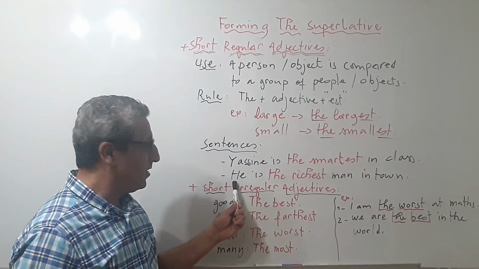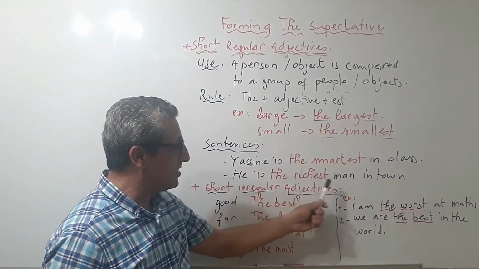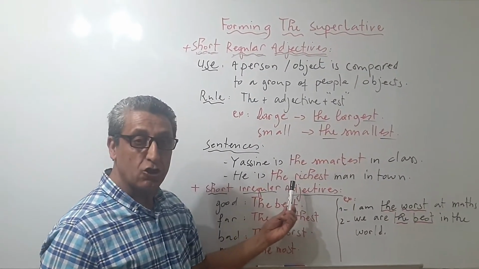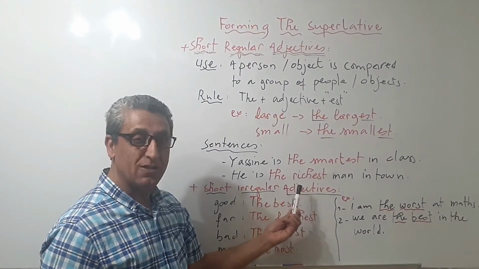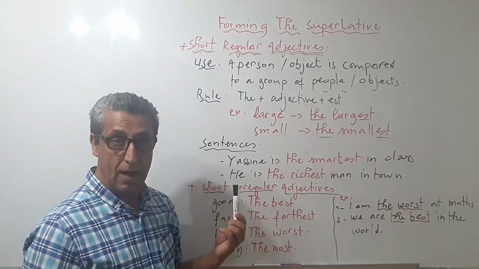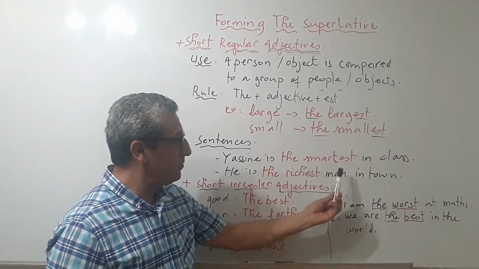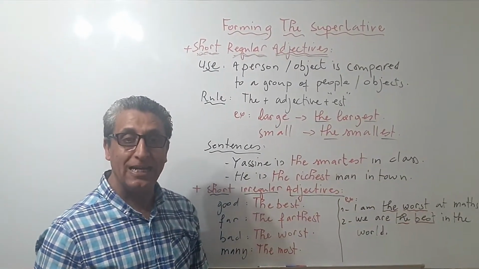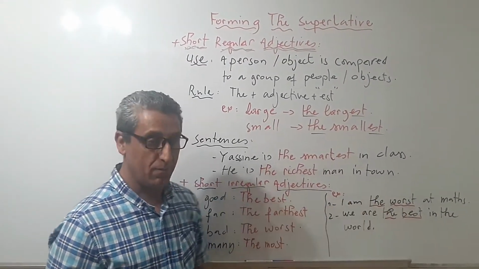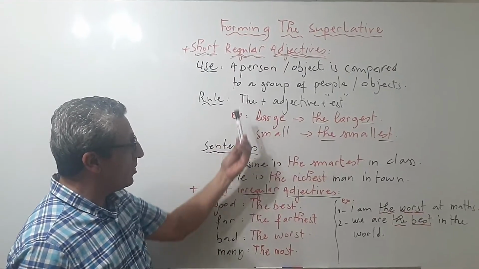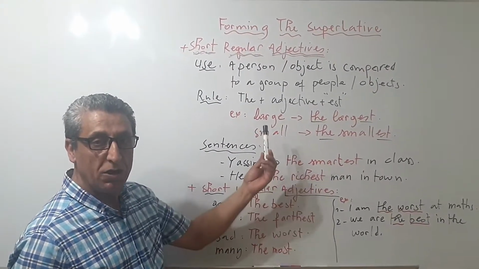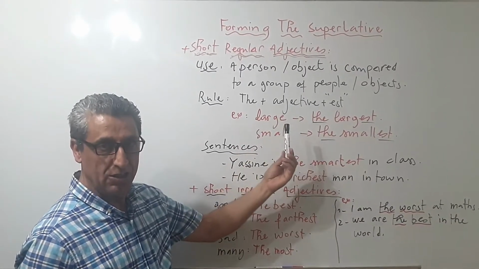Another example, he is the richest man in town. Rich is the adjective, richest is the superlative adjective. We are comparing he, a person, a man, to all people that live in his town. So we say he is the richest man in town. Good. So these are examples with short regular adjectives.